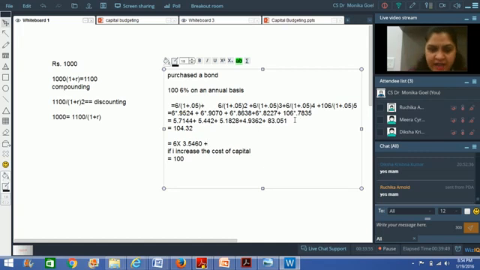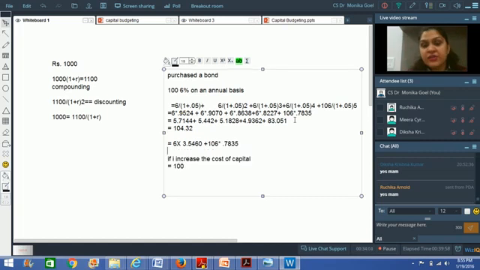So 6 multiplied by 3.5460, plus 106 multiplied by 0.7835, because that is not an annuity; here I am getting 106 rupees, which is not 6 rupees, right?